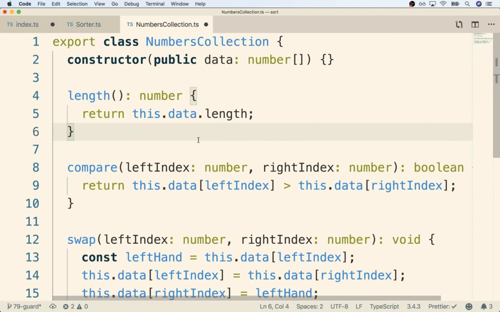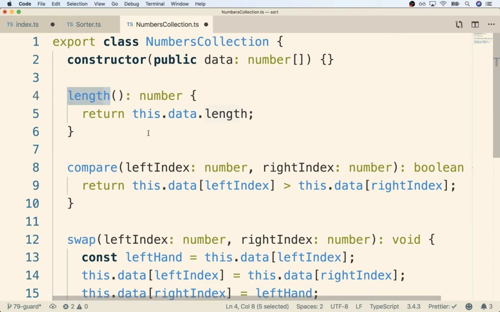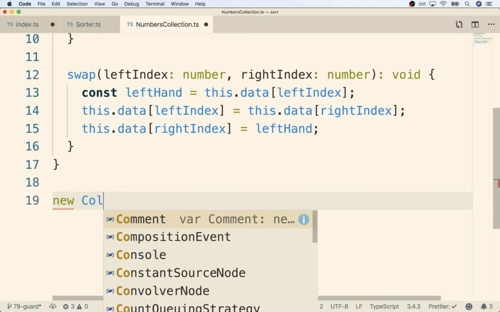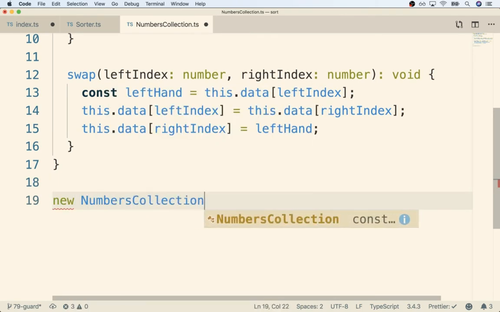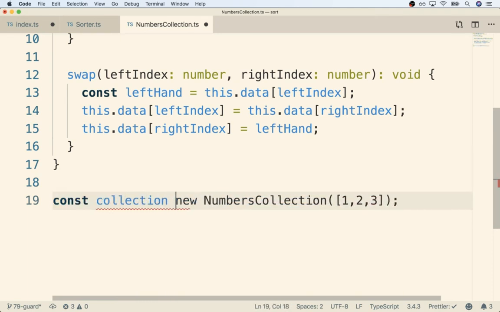Another way that we could do this that would be just a little bit more natural, because usually whenever we get the length of an array or a string, it's just a property, not a method we have to call. So another way we could do this is set up a getter, or something called an accessor. Let's write out some syntax, and I think you'll get the idea of what we're doing here really quickly. So in front of length right here, I'm going to put the keyword get, like so. And you'll notice nothing has changed. The only thing that is now changed is how we would now call this method. If we now created a new instance of numbers collection, so I'm going to do that really quickly down here, and I passed in some array of numbers like so, and assigned it to some variable.